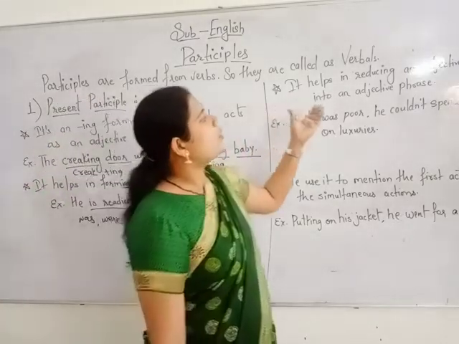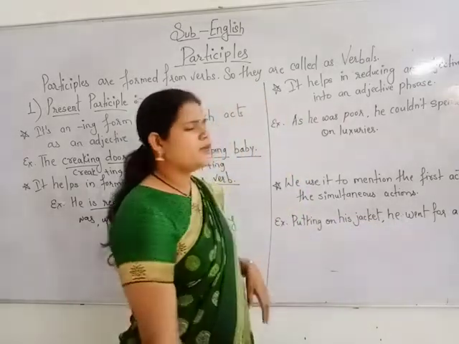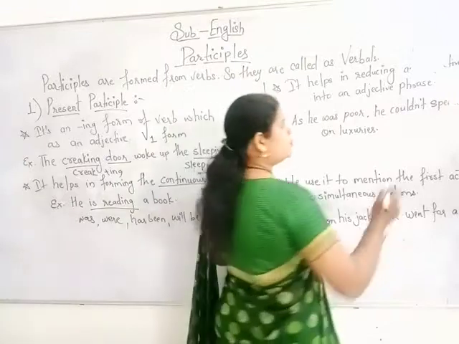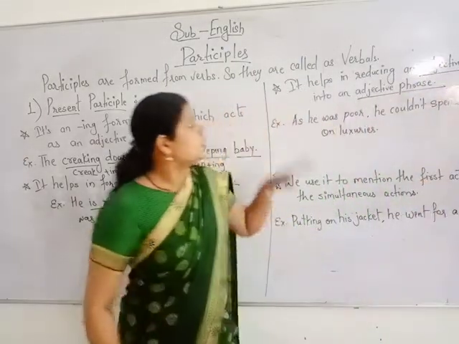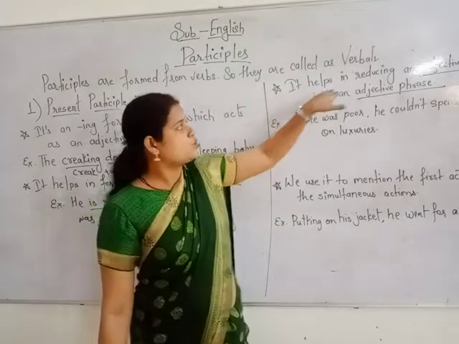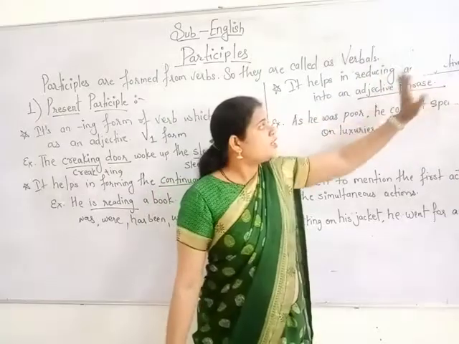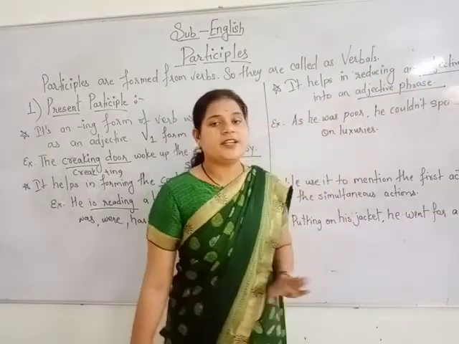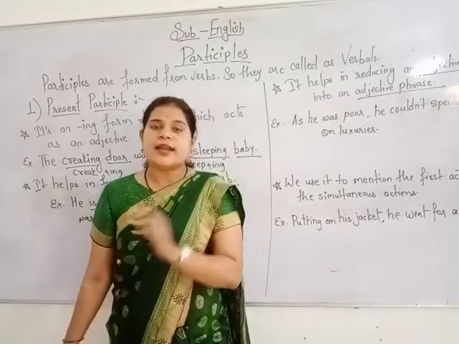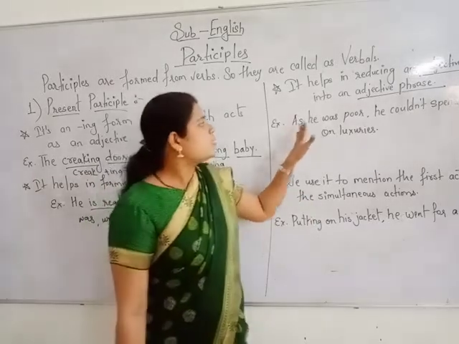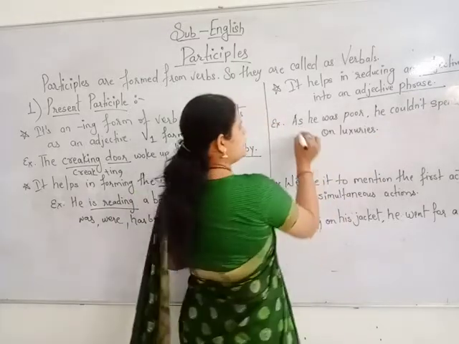Now it also helps in reducing an adjective clause into an adjective phrase. A very, very important point to be noted. Present participles are used to reduce an adjective clause into an adjective phrase. For example, as he was poor, he couldn't spend much on luxuries.